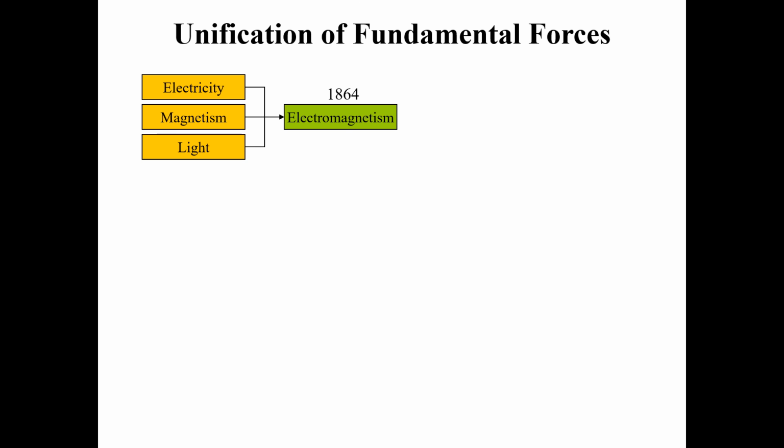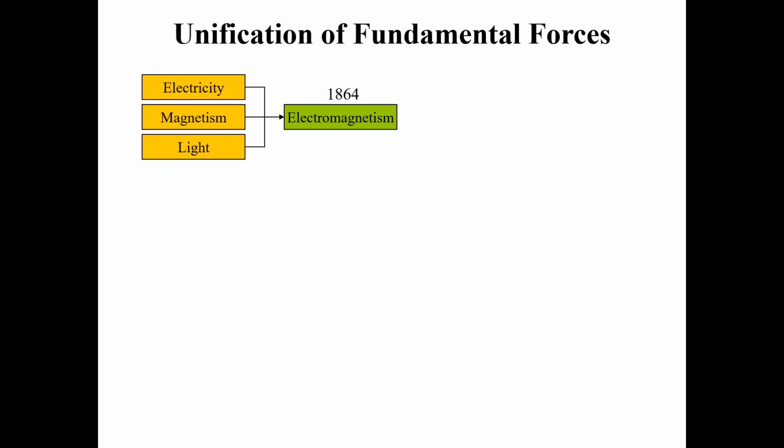So let's start with the first effort that scientists made, in the 19th century, when they were trying to combine electricity, magnetism, and light. They combined these three in 1864, and they called it electromagnetism.